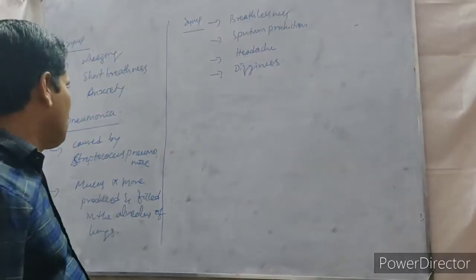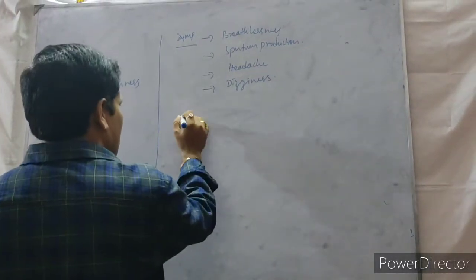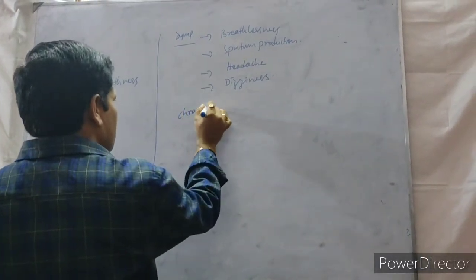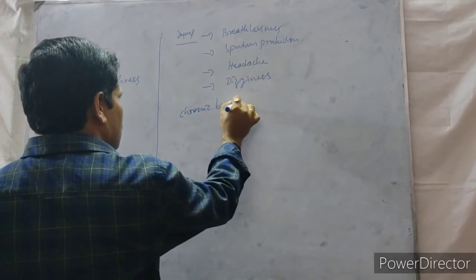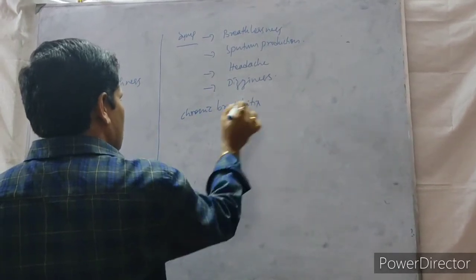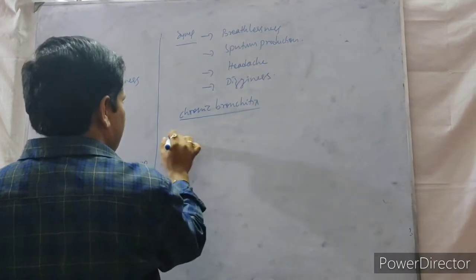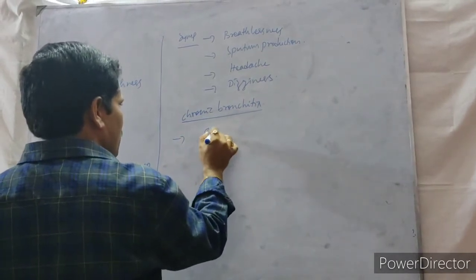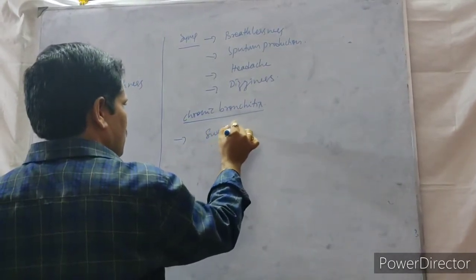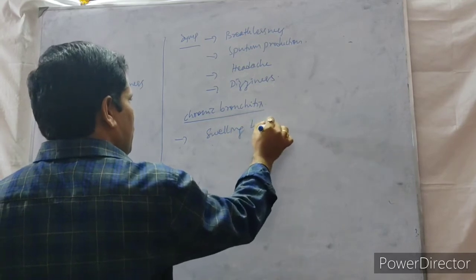The next one, after pneumonia, is chronic bronchitis. What is the meaning of this? Swelling of the bronchi.